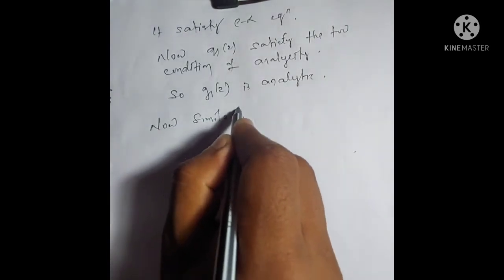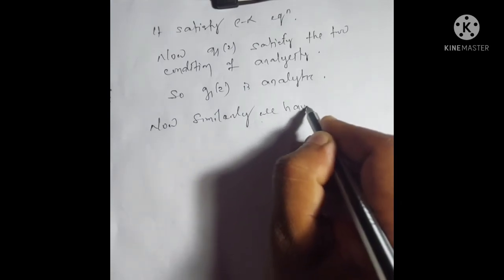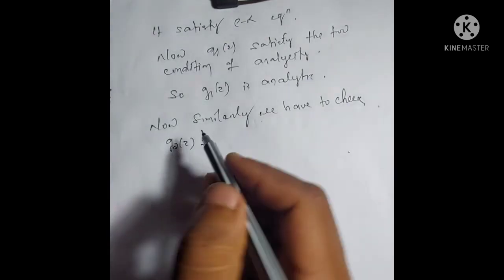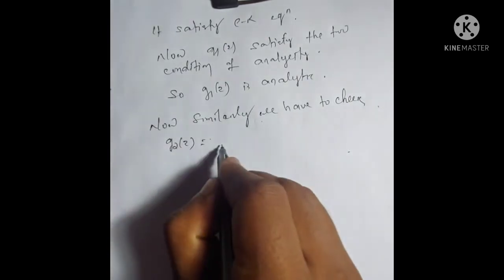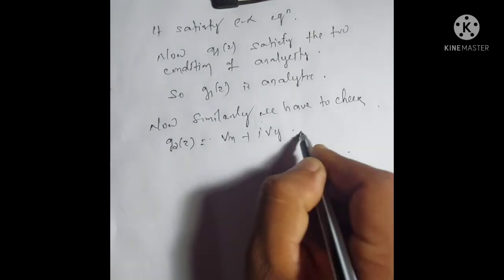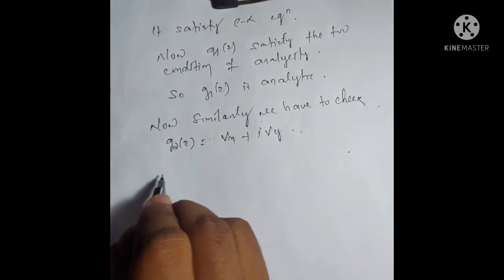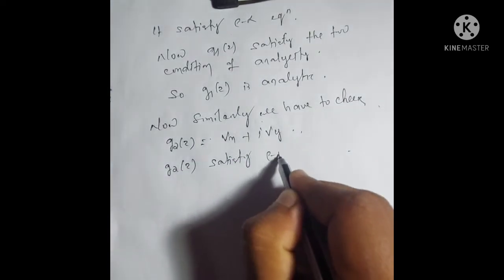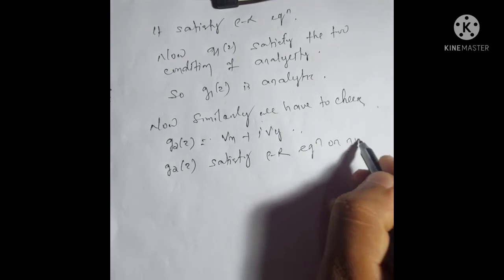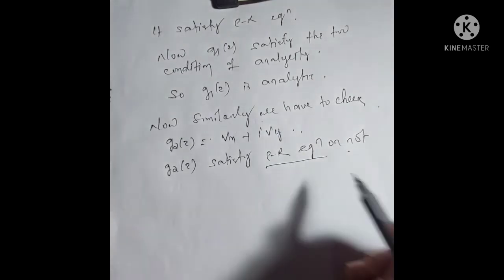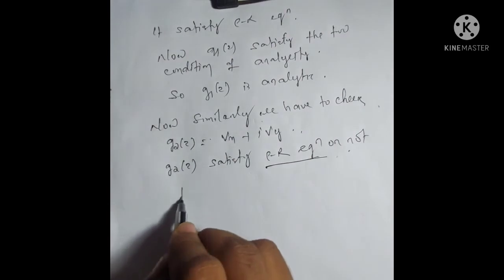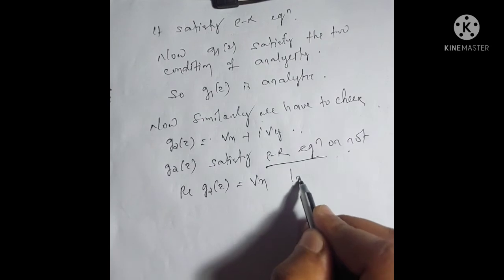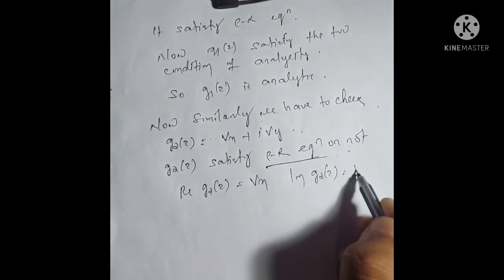Similarly, we have to check g2(z) = v_x + i v_y. Again, we only have to check whether g2(z) satisfies the Cauchy-Riemann equations or not. If it satisfies the Cauchy-Riemann equations, then it is analytic. If not, then it is not analytic. Now real g2 = v_x and the imaginary part of g2 = v_y.